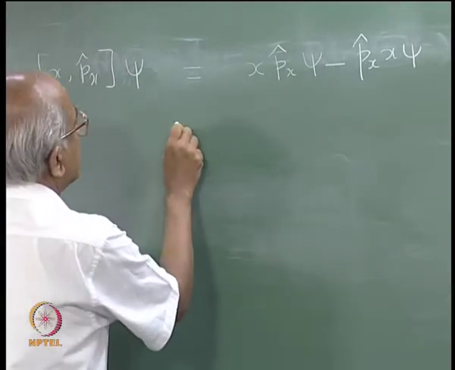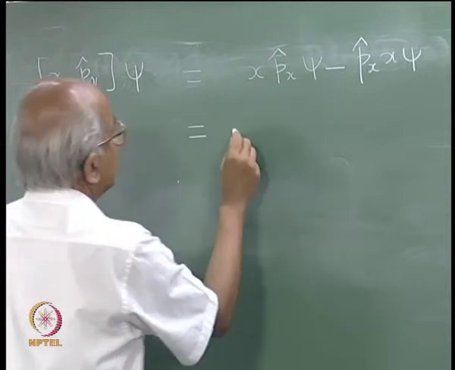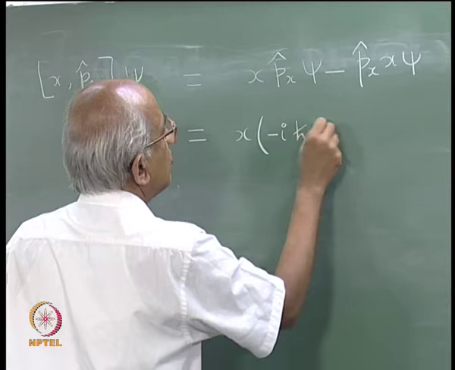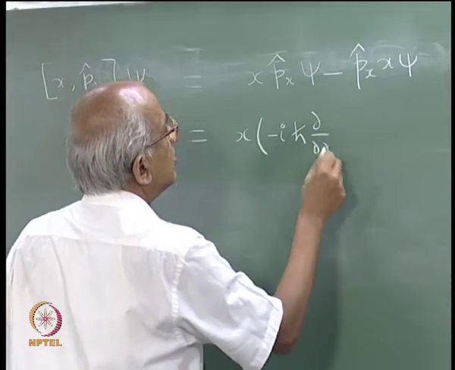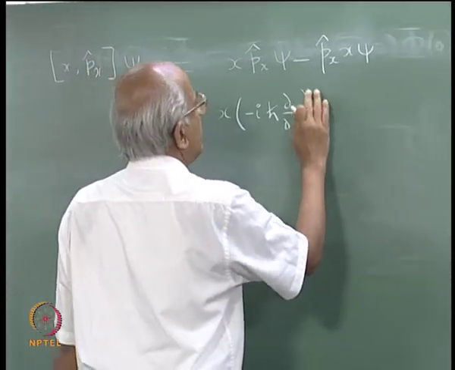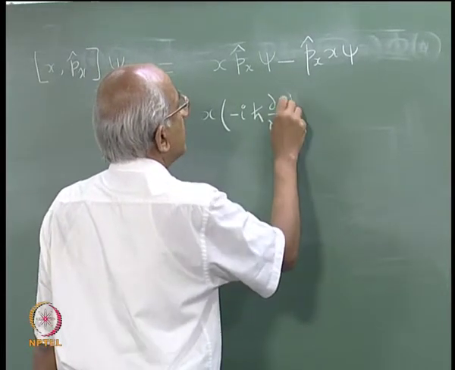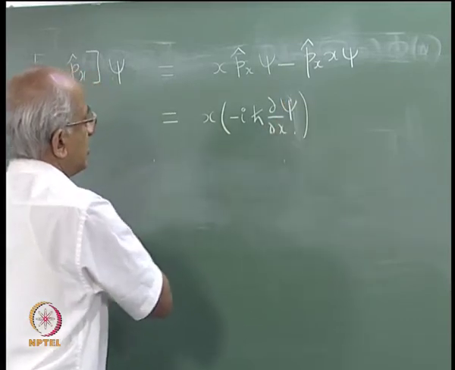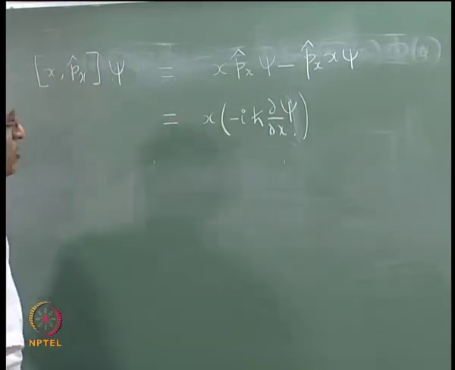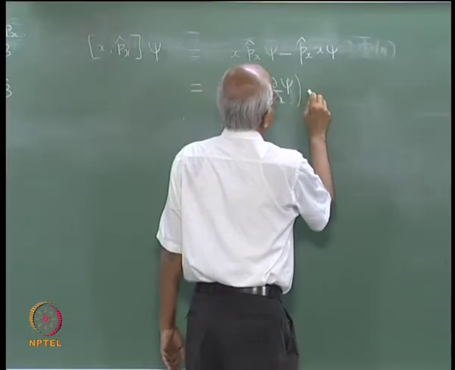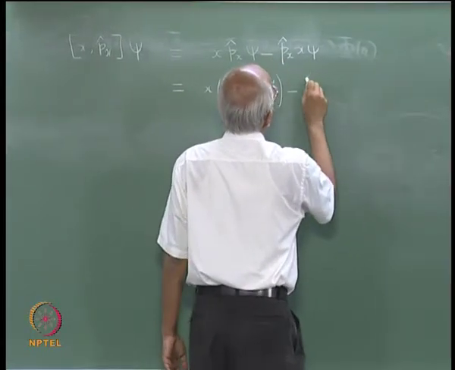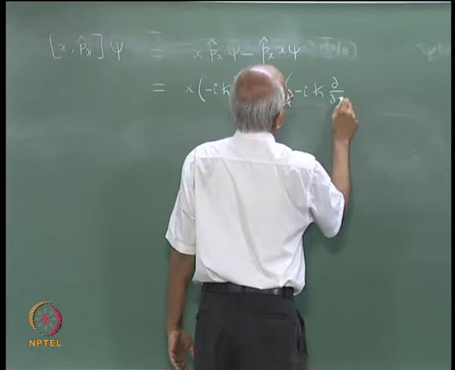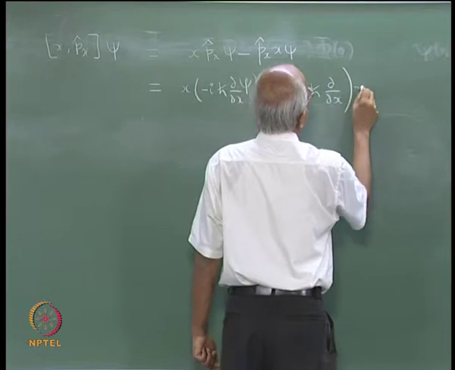How do I calculate that? The answer is, I can say, okay, this is equal to x. Px is actually minus I h cross dou by dou x. So, this has to operate upon psi, and if it operates upon psi, what happens? You will get the derivative of psi with respect to x multiplied by x, and of course multiplied by minus I h cross, and from there you have to subtract what? Minus I h cross dou by dou x operating upon x into psi.